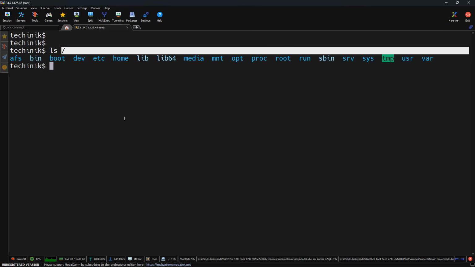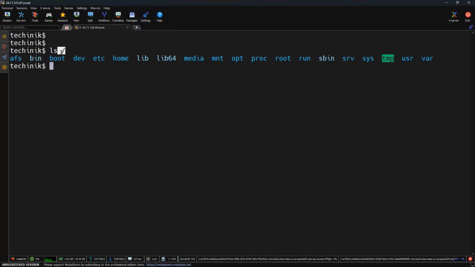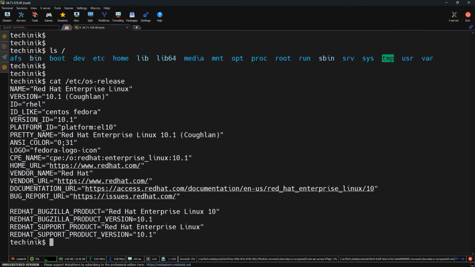When a program accesses a file, it does not think in terms of host or container. It simply follows a path starting from the / drive. So if / changes, everything changes as well. Let's prove that. If I run cat /etc/os-release, this program is not doing anything special. It's just reading the file from /etc. If this /etc was different, the output would also be different. That means programs don't know where they are. They only know what / shows them.